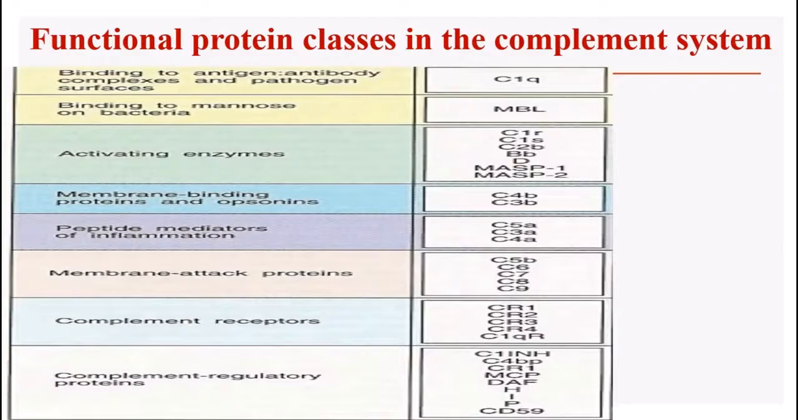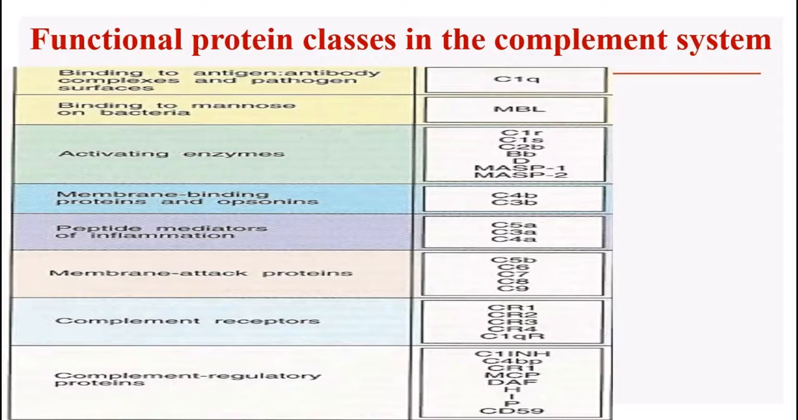Now coming to the functional protein classes in the complement system, we have C1q, which binds to antigen-antibody complexes and pathogen surfaces. Then we have MBL, present in the mannose lectin pathway, which helps in binding to mannose of bacteria. Then we have activating enzymes. This includes C1r, C1s, C2, factor D, factor B. Then we have MASP1, MASP2. Then we have membrane binding proteins and opsonins, C4b, C3b.